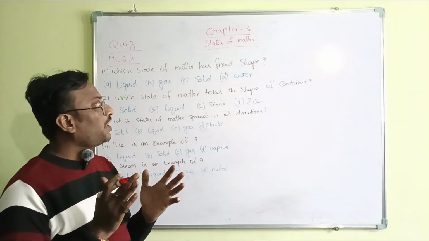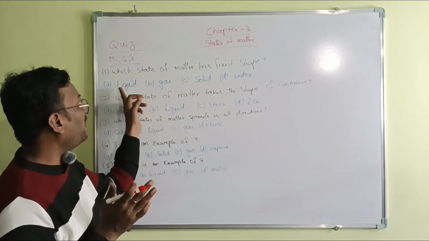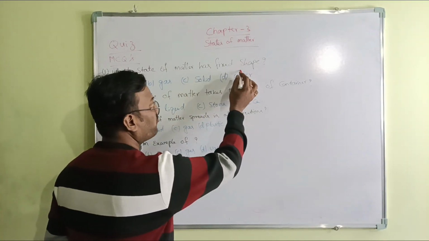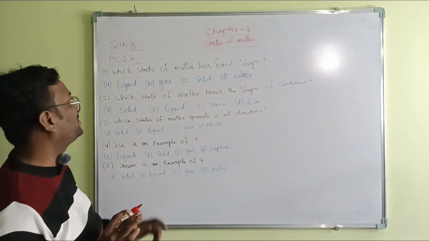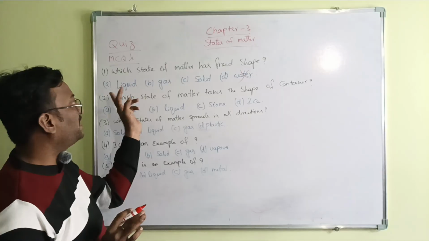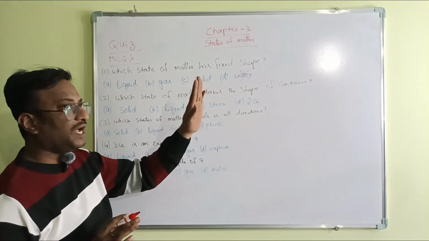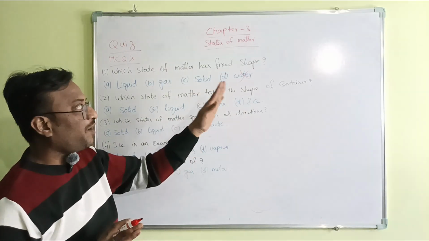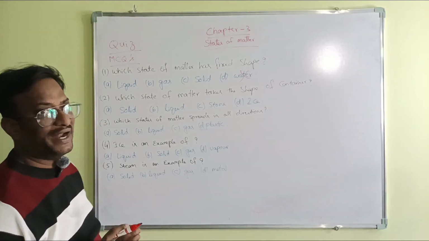We are already discussing matter is of 3 types: solid, liquid and gas. So water is not a type of matter, so we can delete that option. We have 3 types, only 3 states. So we can neglect water. Water is not a state, water is a matter. Water is a form of matter, but it is not a state of matter. So water is not the right option.